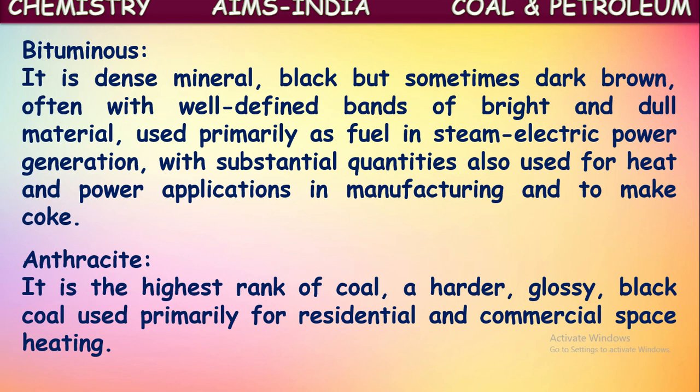Next, the fourth type of coal is anthracite. It is the highest rank of coal, which means it contains a high percentage of carbon. We can simply say the purest form of coal is anthracite. It is a harder, glossy, black coal which is used primarily for residential and commercial space heating. So for heating purposes, even in residences and commercial spaces, they use this anthracite for heat production.